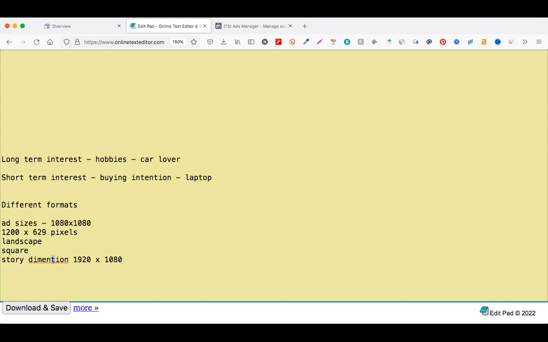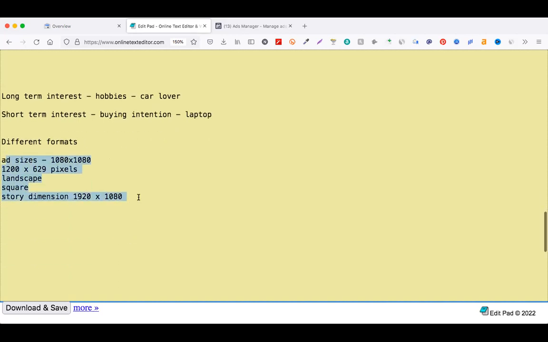So these are the different formats, on the basis of format sizes, dimensions, and content types. It could be text ads. Okay, on social media there are not only text ads. You have to include an image or video, right?